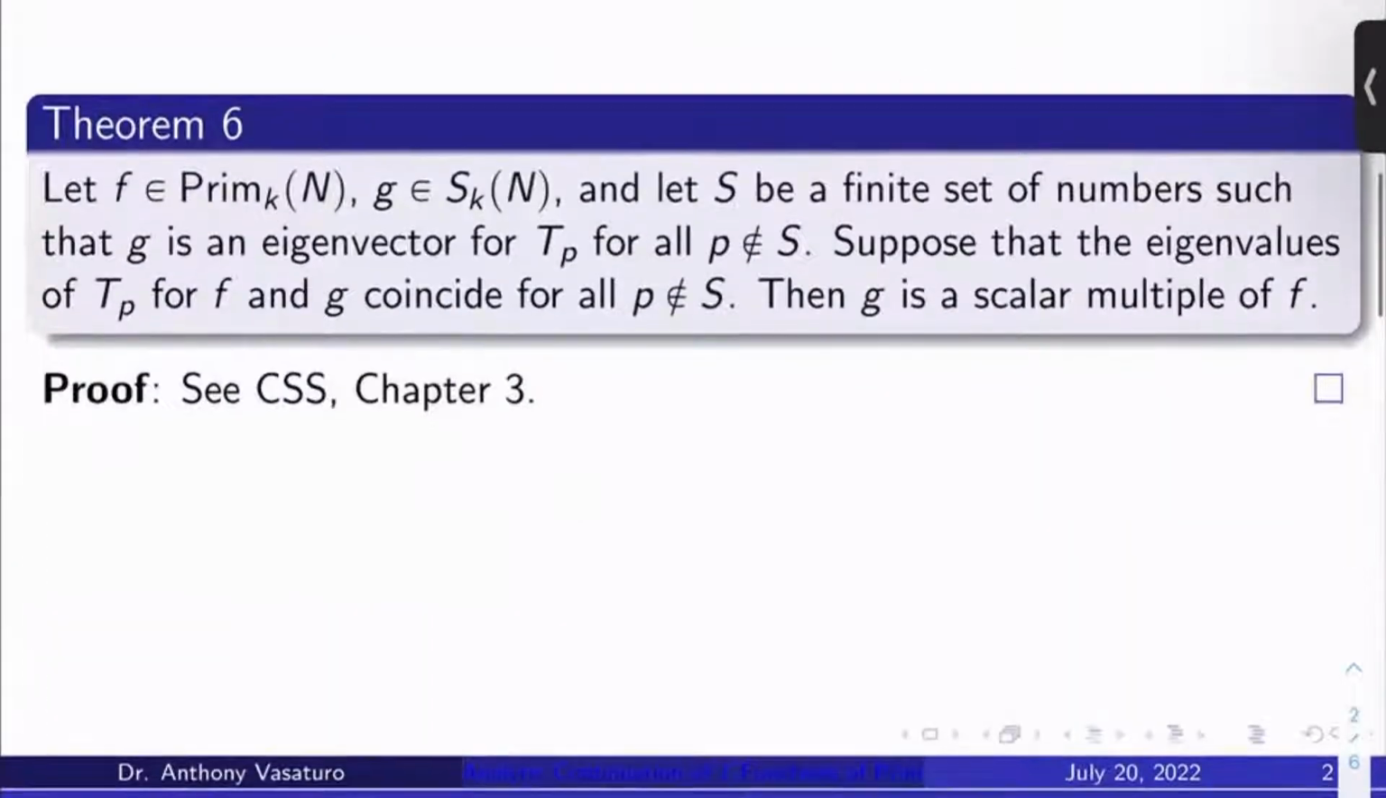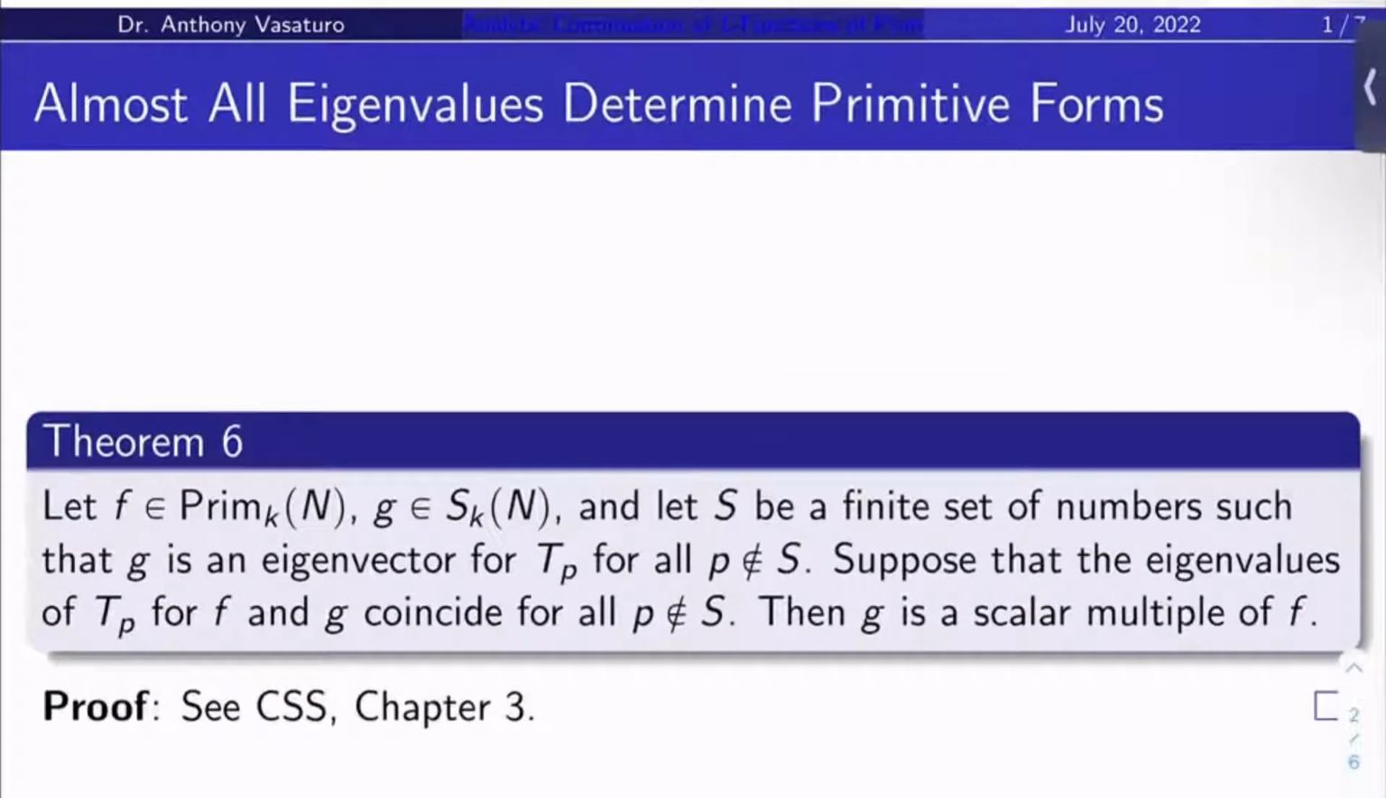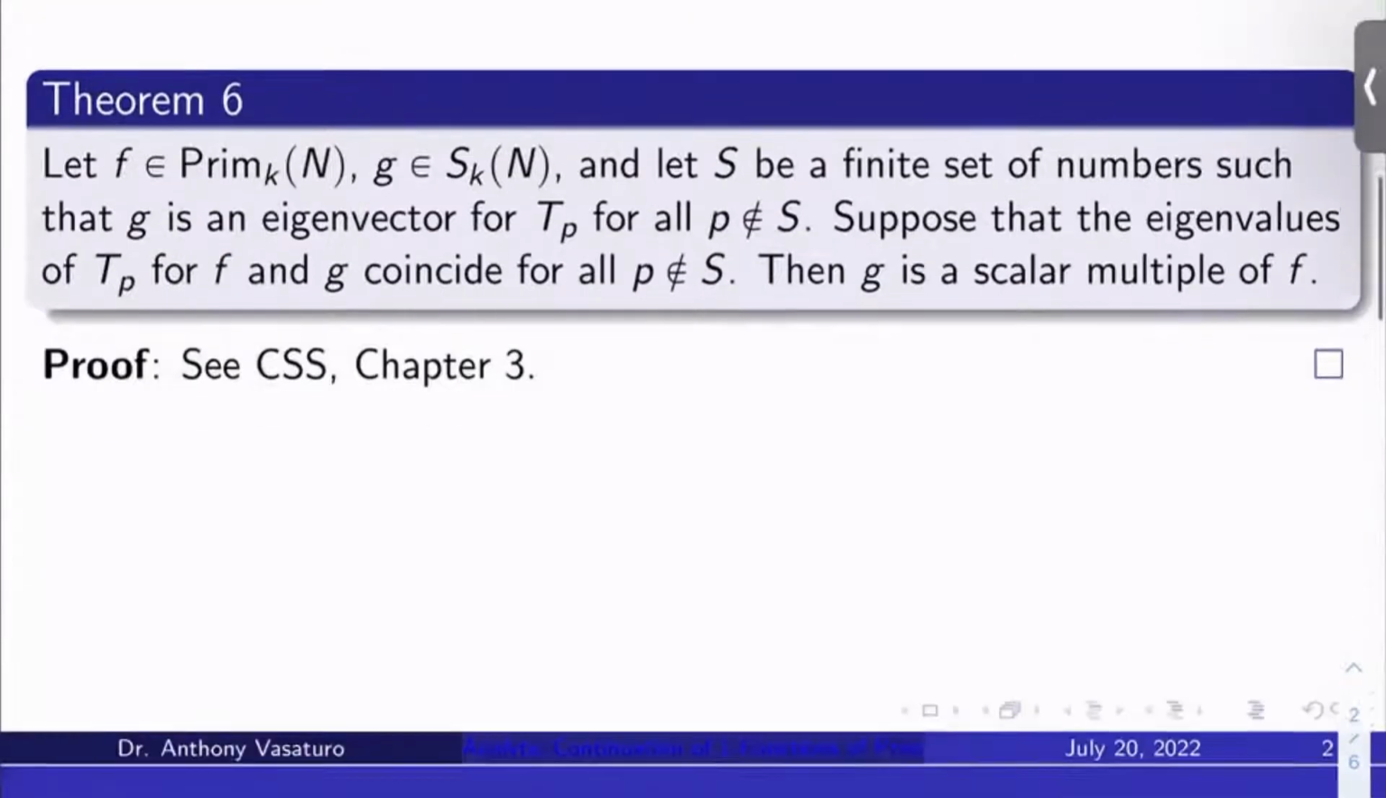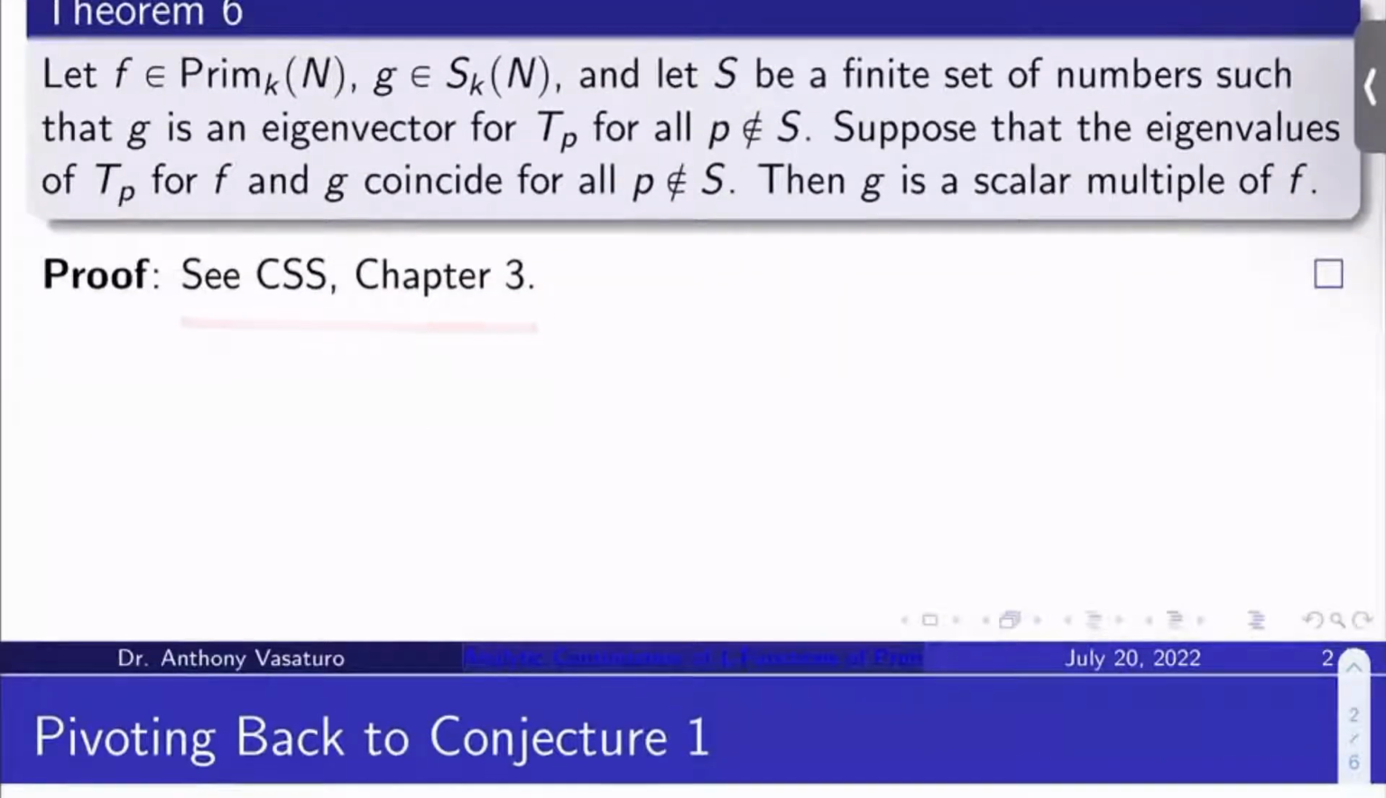Okay, so Theorem 6. Let F be a primitive form at level N of weight k. Let G be in S_k(N). And let S be a finite set of numbers such that G is an eigenvector for T_p, at least for all primes p that aren't in S. Suppose that the eigenvalues of T_p for F and G coincide outside the set S. Then it turns out G must be a scalar multiple of F. A good catchphrase here is: almost all eigenvalues determine primitive forms. Okay, so proof: see CSS chapter 3. I'm sure this is also covered in Diamond and Shurman chapter 5.